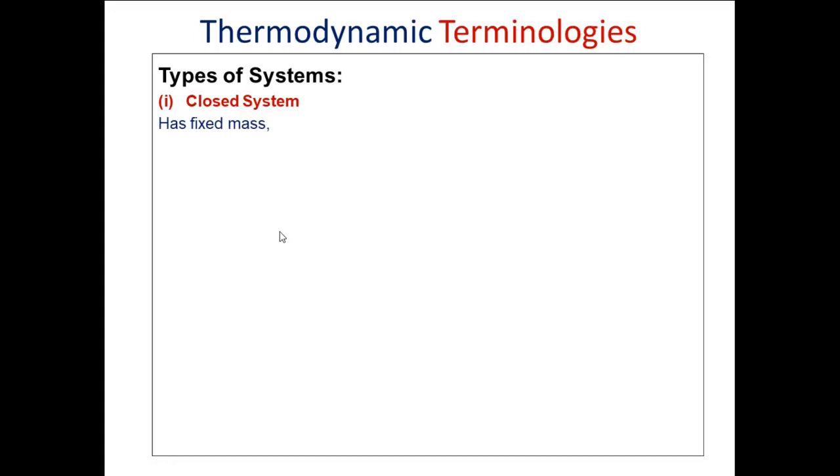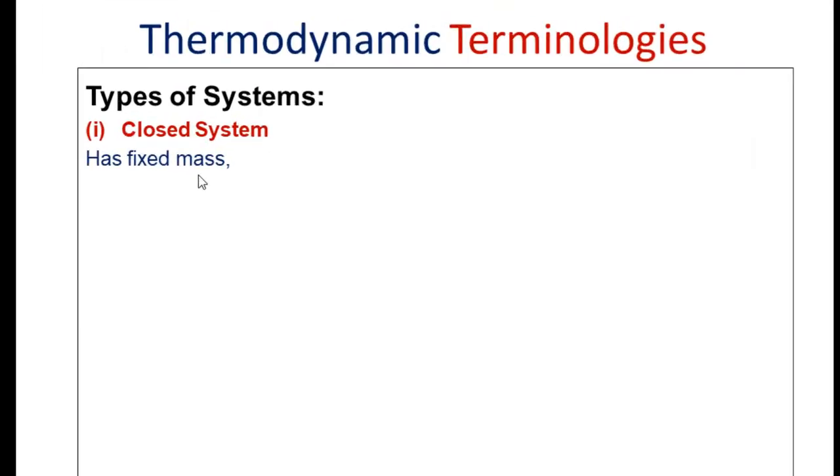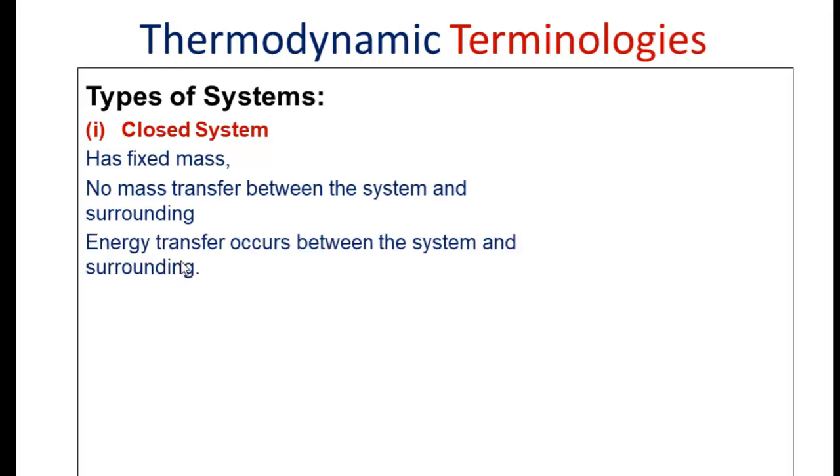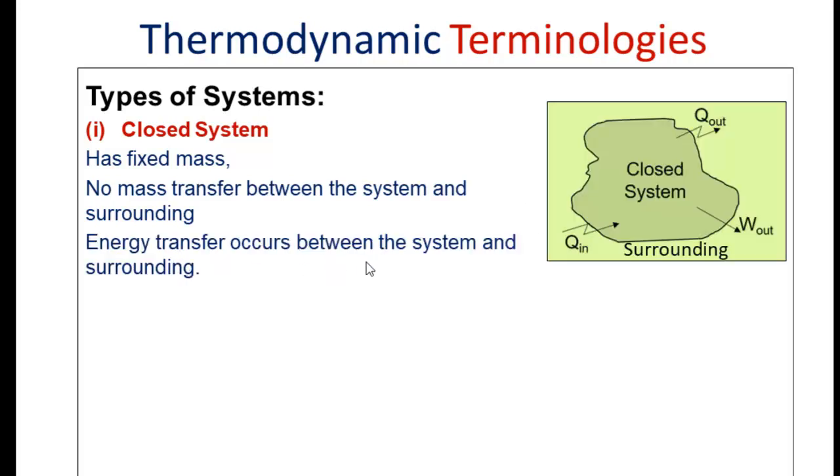Coming to the closed system, in the case of a closed system, we say there will not be any mass transfer between the system and surrounding, whereas there will be an exchange of energy between the system and surrounding. Now consider this diagram.